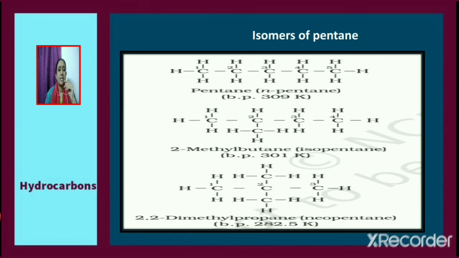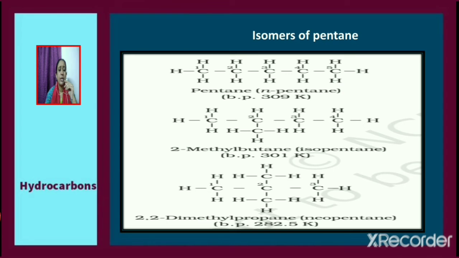Next, we shall consider isomers of pentane. There are 3 different isomers of pentane, which are normal pentane, isopentane and neopentane. In normal pentane, all the 5 carbon atoms are present in the longest chain. In isopentane, 4 carbon atoms are present in the longest chain and the 5th carbon is attached to the second carbon. So, the IUPAC name of isopentane is 2-methyl butane.